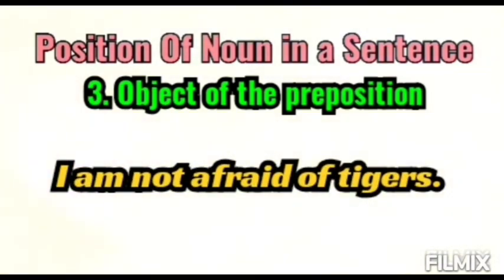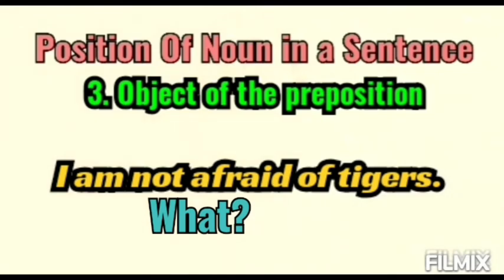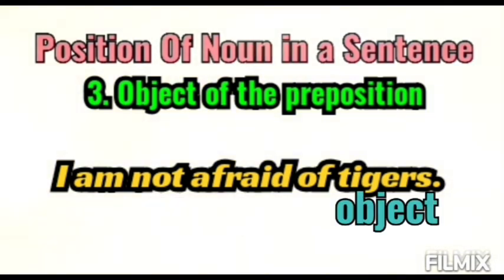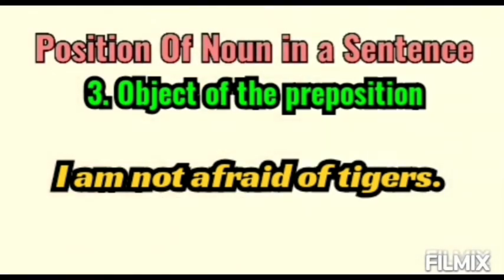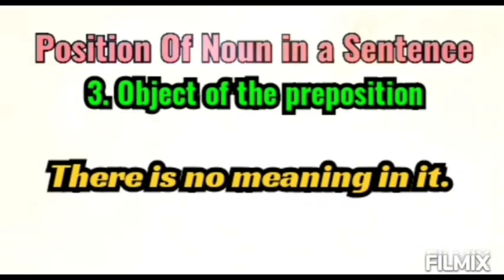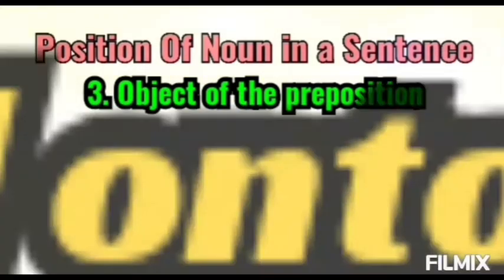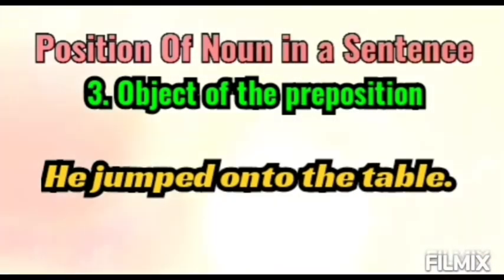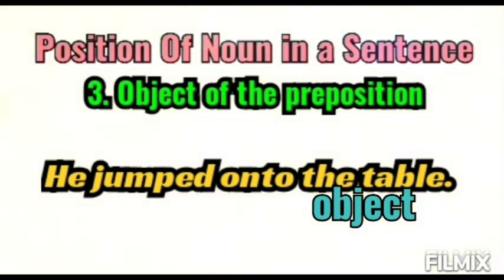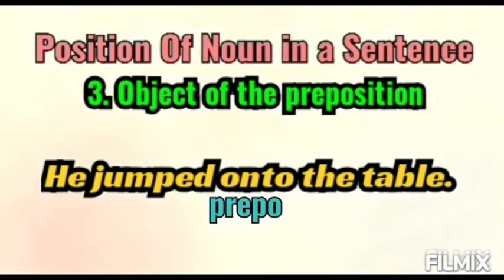I am not afraid of tigers. So what am I not afraid of? Tigers. So of is the preposition and tigers is the object of this preposition of. There is no meaning in it. So it is the object and in is the preposition. He jumped onto. And onto what? The table. So table is the object and onto is the preposition.